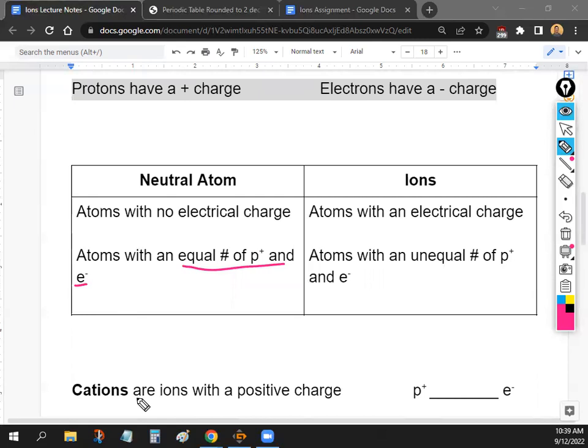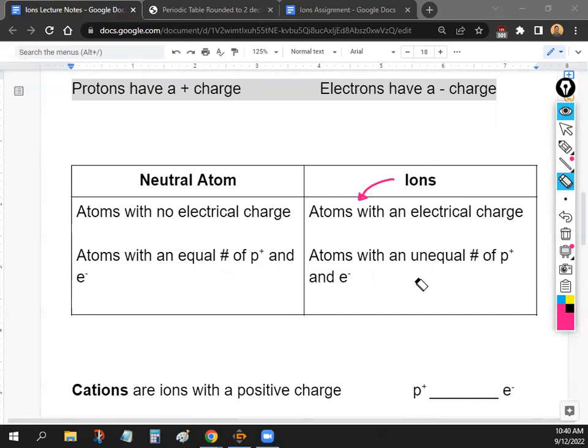Okay, however, we said that we're going to change that today. And so this is what you're going to want to write down. Ions are atoms with an electrical charge. And this part you're going to want to write down for your assignment today. Last week we said we had the same number of protons and electrons, but now it's going to be unequal.